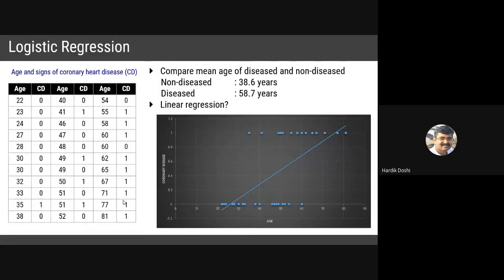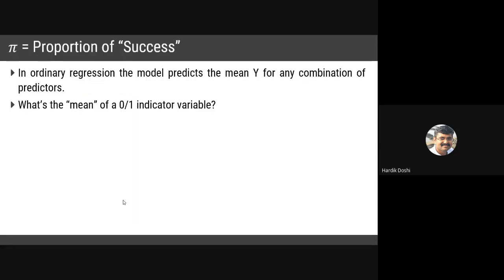So we find out the probability. In case of linear regression, we talk of the mean value. But what is the mean value in logistic regression? What's the mean of a 0, 1 indicator variable? I cannot say 0 plus 1, average 0.5.